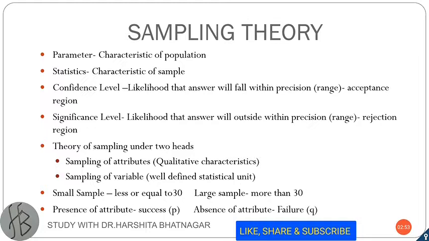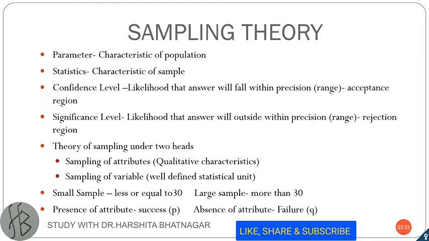So let me clear some terms over here. First one is parameter. Parameter is used to show the characteristics of the population. Statistic word is used to show the characteristics of the sample. So parameter for population and statistics for sample. Another term is confidence level and significance level.